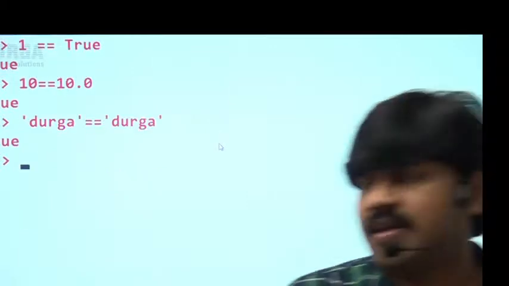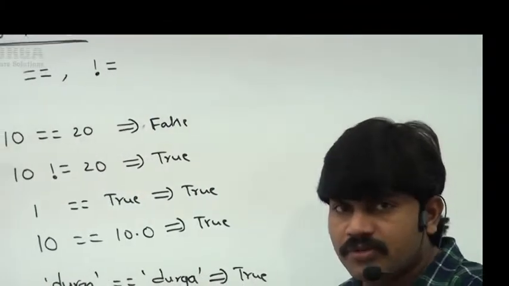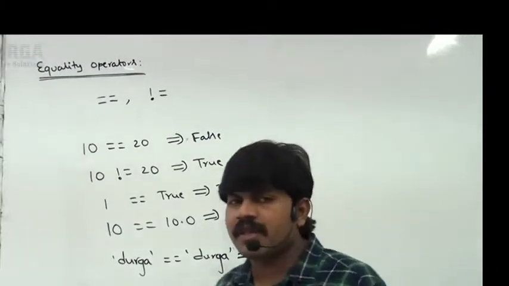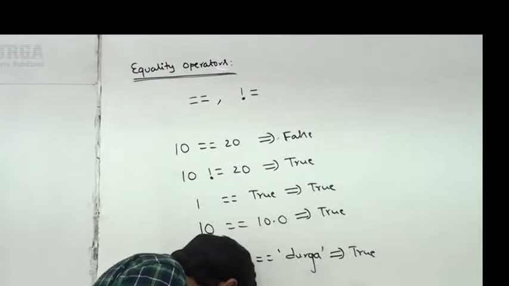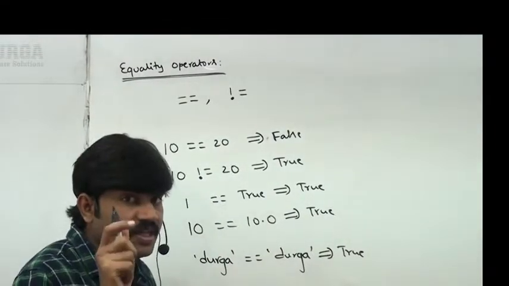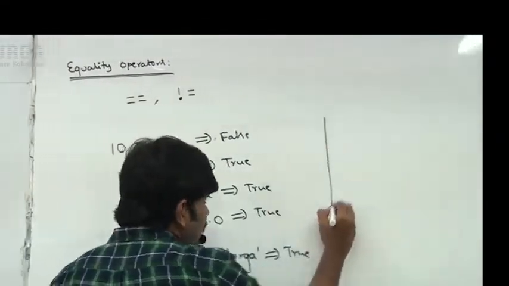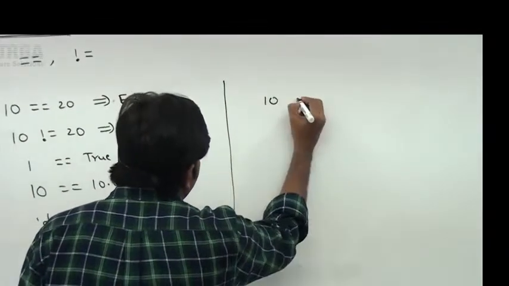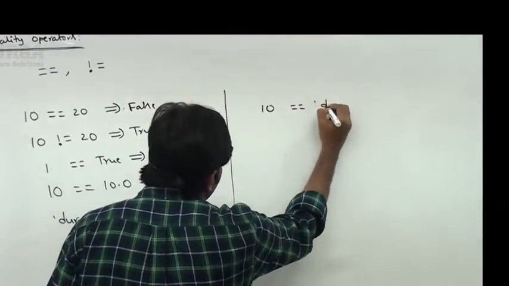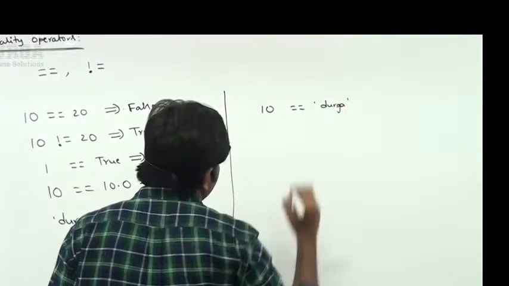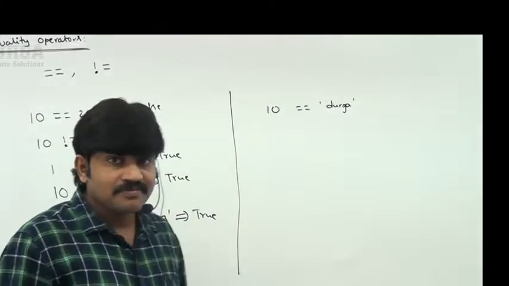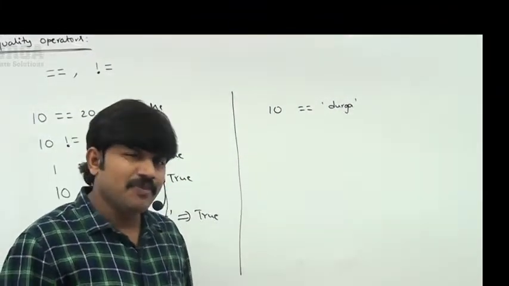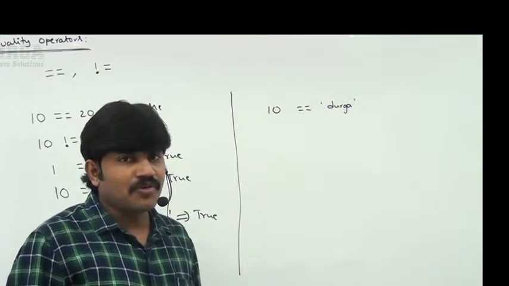So now, these are just to check equality of two objects. We are using equality operators, right? But here one small twist is there. What is that twist here? Take very special care. I'm taking 10 double equal to Durga. Can you please guess what the answer is? 10 double equal to Durga.